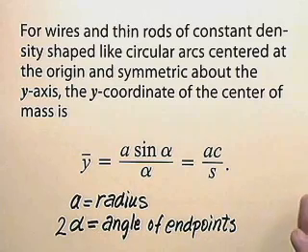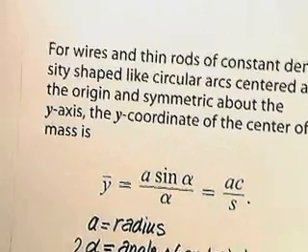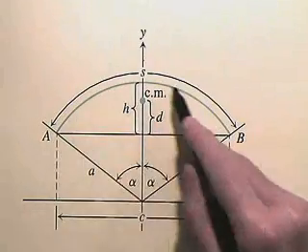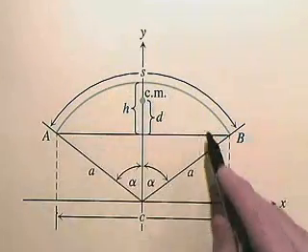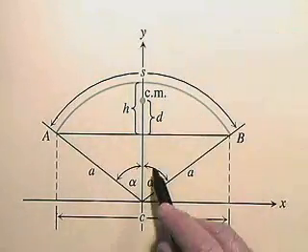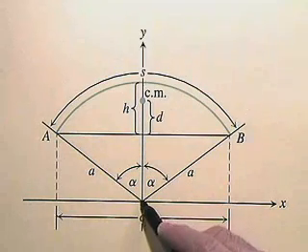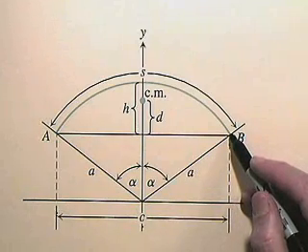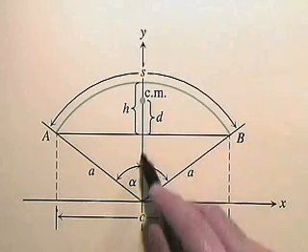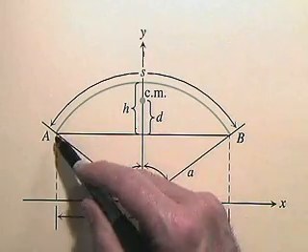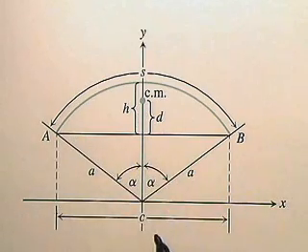That is, those circular arcs are parts of circles, and those circles have a center, in this case at the origin. Well, let's look at a picture here. Here's our circular arc of wire or thin rod, and it's symmetric about the vertical axis, the y-axis. The straight line from the origin out to the right end of the wire subtends an angle alpha with the vertical axis. Likewise, the straight line from the origin to the left end subtends angle alpha with the vertical axis.